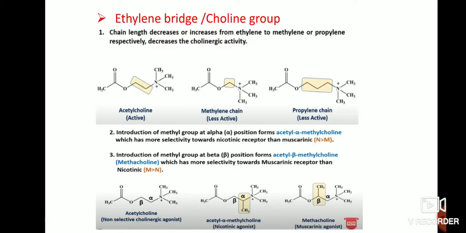For example, I have given it down. Acetylcholine has no attachment at alpha and beta. But next, acetyl alpha methylcholine has a CH3 group at the alpha position, so we call it acetyl alpha methylcholine. It has more selectivity towards nicotinic receptors. Next, the beta position having a CH3 group forms acetyl beta methylcholine. It has more selectivity towards muscarinic receptors than nicotinic receptors. If the CH3 group is at the alpha position, it is towards nicotinic receptors; if at the beta position, towards muscarinic receptors.